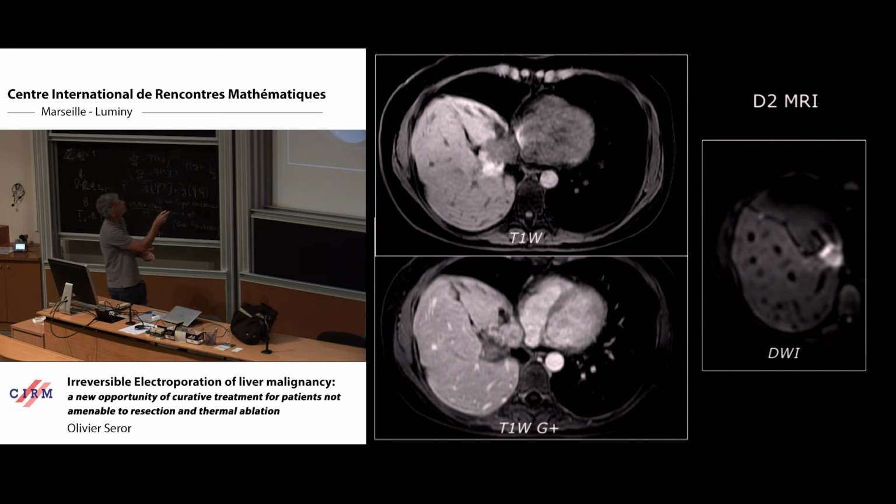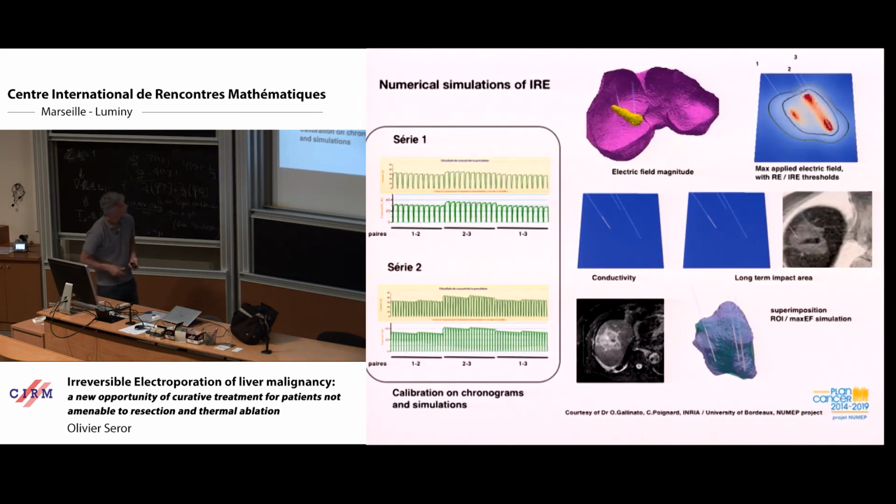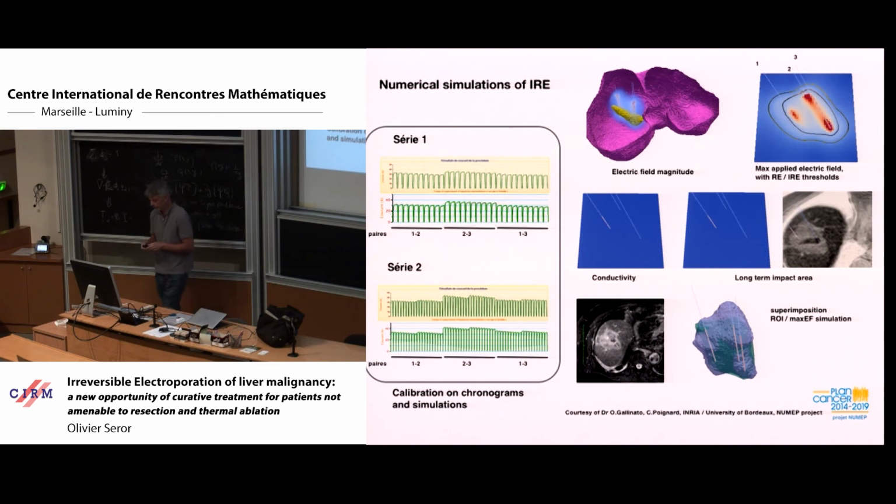This is the larger area of ablation, and the tumor itself is necrotic, but surrounded by a hyperemic area, probably due to irreversible electroporation change. This is interesting. That is coming from the team of Claire Poignard.